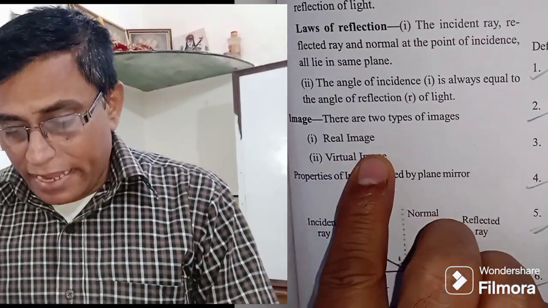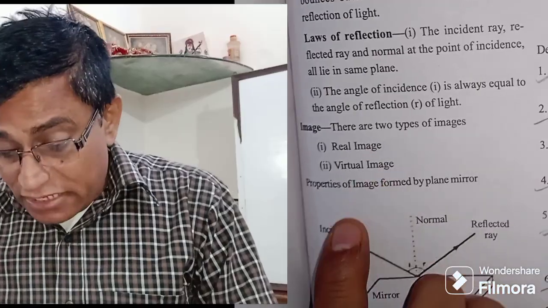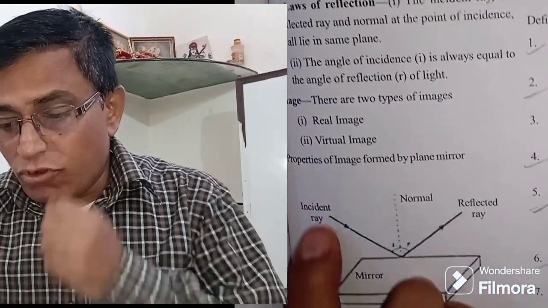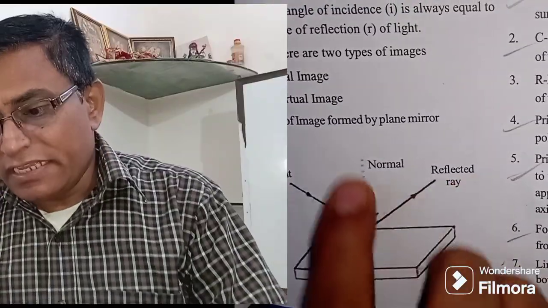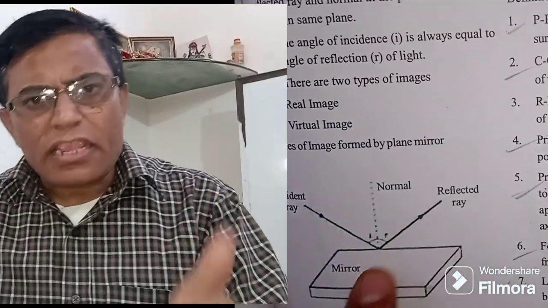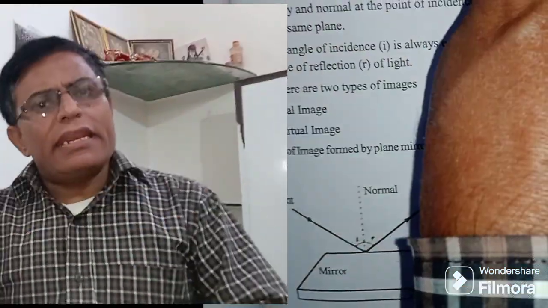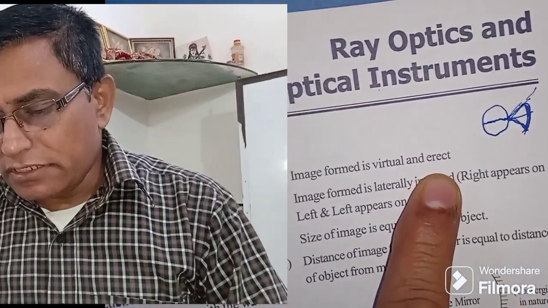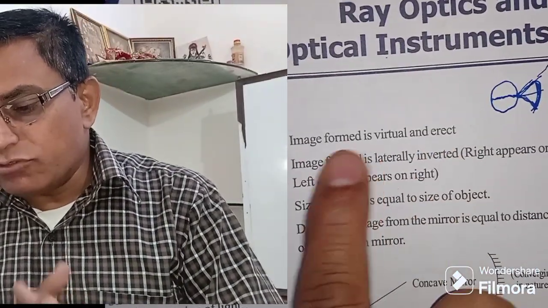Image properties in the plane mirror. Image formed is virtual and erect. Image formed is laterally inverted and appears left as right and right as left. Size of the image is equal to size of the object. Distance of the image from the mirror is equal to the distance of the object from the mirror.